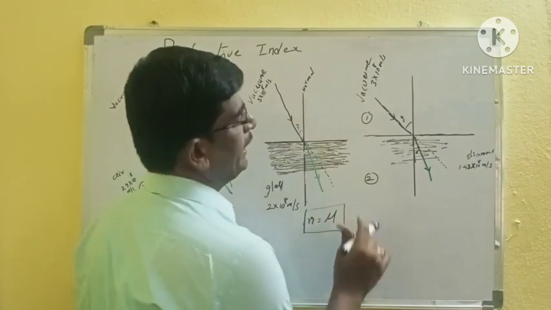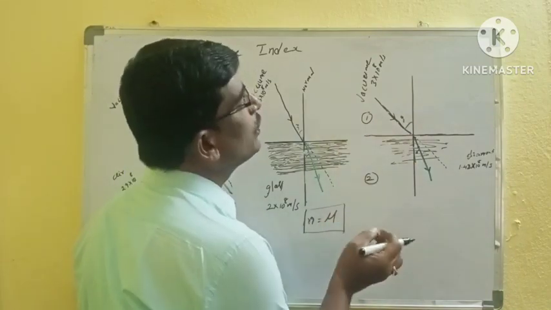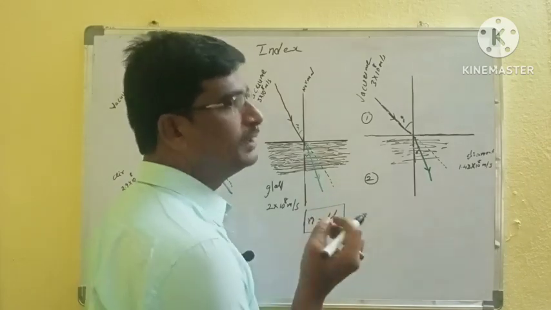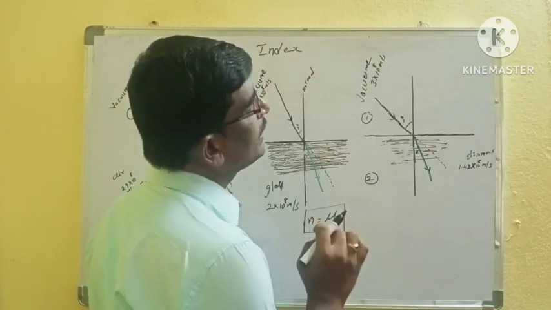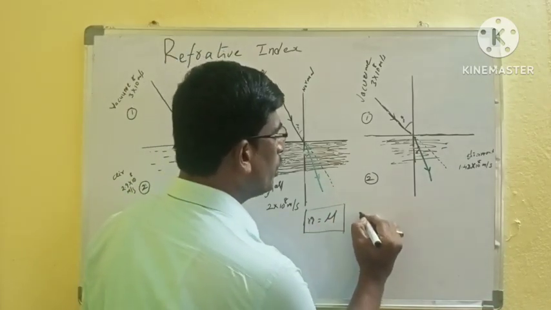Suppose here to compare these speeds, we want one mathematical operator. In physics, division is always used for comparison.